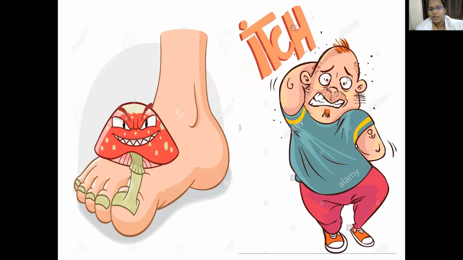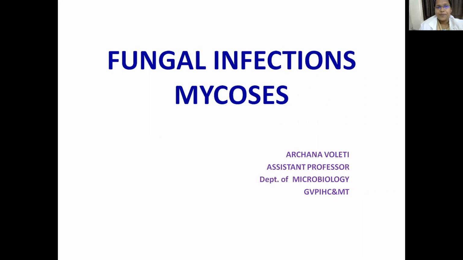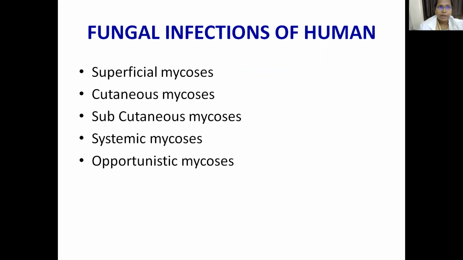This cartoon shows fungi growing on your nails and a patient suffering from itch. So what are these fungal infections? We usually call them mycosis. As the introduction is over, madam might have taught you about various fungal infections. To revise briefly, we categorize fungal infections of humans into 5 main types: superficial mycosis, cutaneous mycosis, subcutaneous mycosis, systemic mycosis, and opportunistic mycosis.